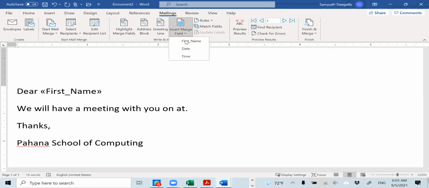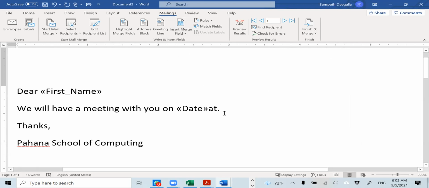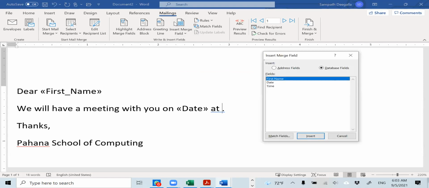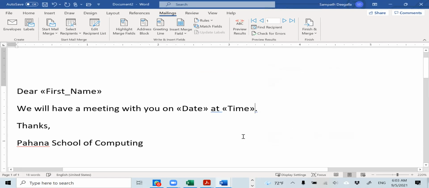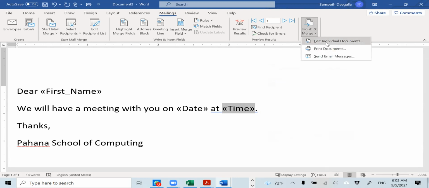I want to add a date. So I will put a date here, space, at, and then I would like to type the time, insert. Now I have put the places where I need it. Now I can complete, finish and merge and edit individual document. When I click it, see what will happen.